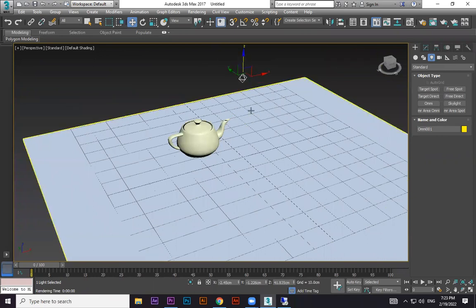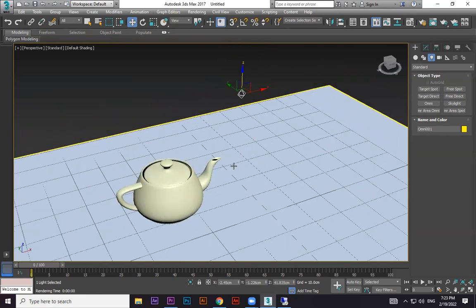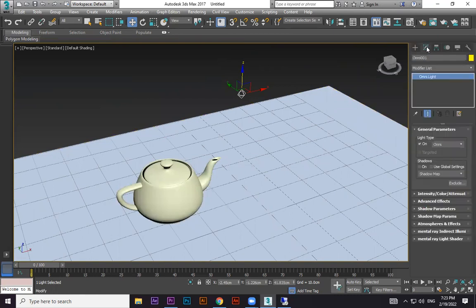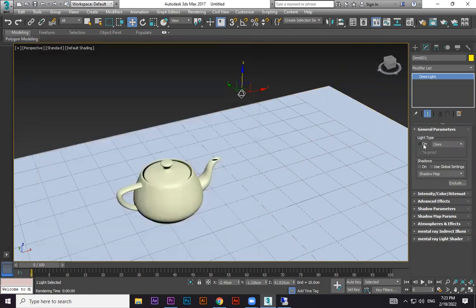If I select this light, what properties do we have in this light? If you take any object and want to see its properties, we always go to modify. If you want to convert an object to an editable poly, we go to modify. Same like that. If you select here, I can see the properties of this one. This is the light. If I switch off this light now and render, I can see nothing because I switched off this light, right? Now this is the light, switch on and switch off.